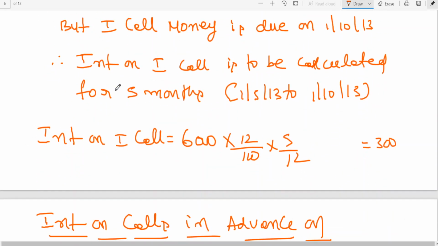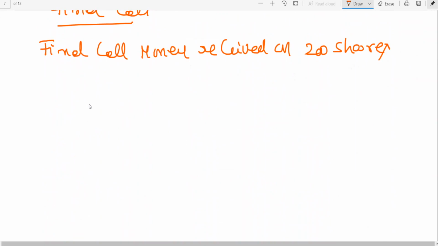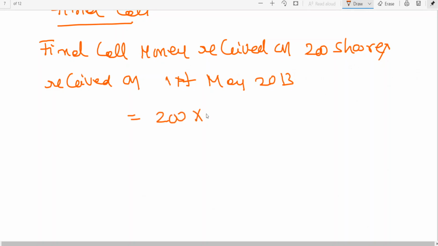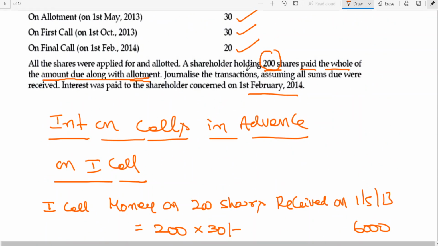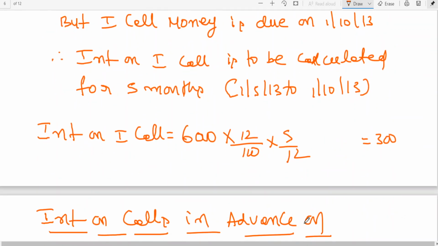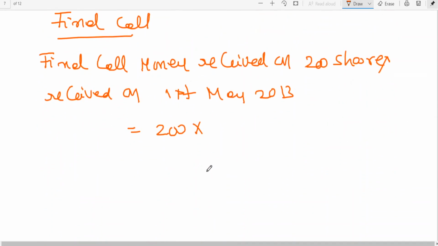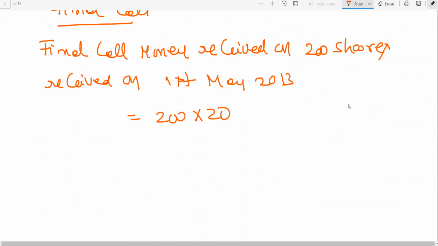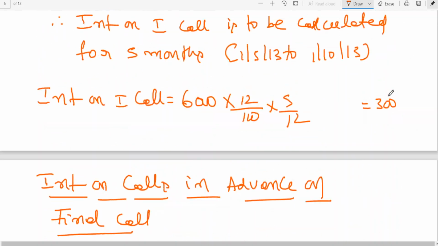What is allotment? 1st May 2013. Received on 1st May 2013 is equal to 200 shares into, what is final call? 20, no? 4,000. Same, you can copy paste.